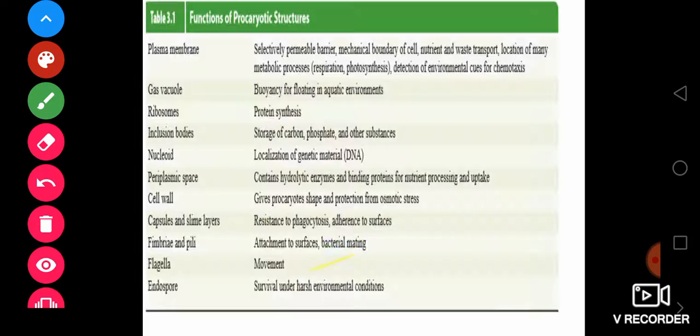And of course, we discussed the function of the plasma membrane. It is a selectively permeable membrane found in the bacteria, which helps in the uptake of water and nutrients from the surroundings to inside, and from inside to outside. And gas vacuole, we discovered that if the bacteria is found in water, at that time it helps maintain buoyancy in the bacteria.